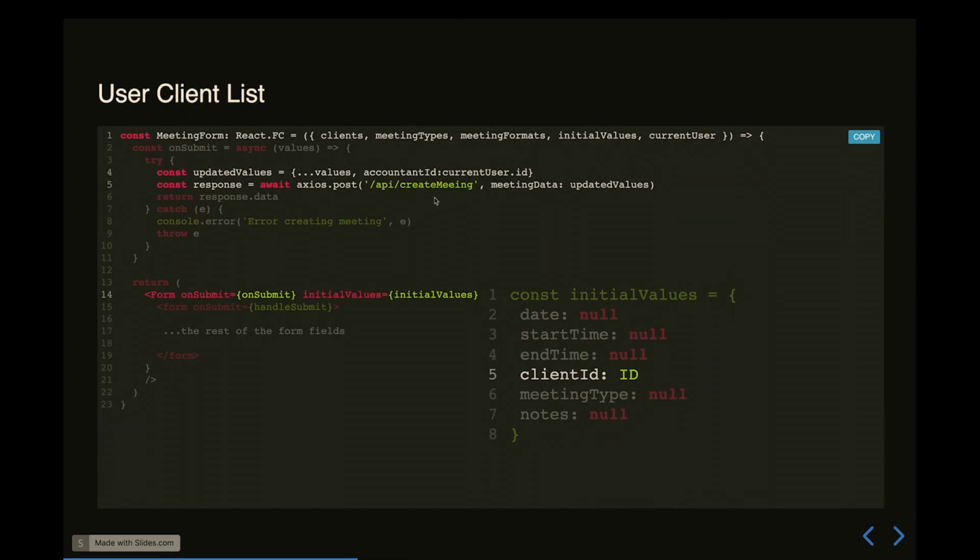So again, at this point, the little change for the initial bits here is not that different. The really big change here is the client ID. They're now no longer passing in date, start time, or end time, but we're passing in client ID. So now the form is expecting client ID to be filled in. Everything else stays the same. Great. We've got the user accountant view all set up, and that component is still happy. So let's move into the client dashboard view.